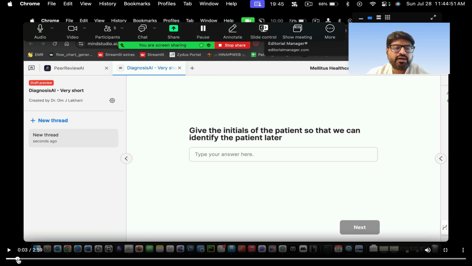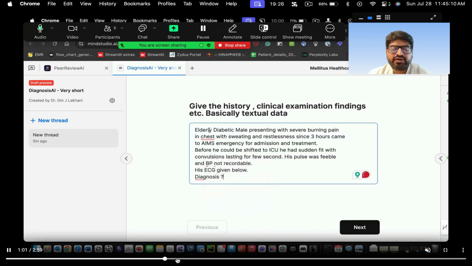Okay, so you go there, you search. Yes. Yeah. So here you go. So this is the app. Okay. So this is the diagnosis app. So what you do here is it's a step-by-step process. So you first start with the patient details, just basically to identify the patient. Then you add the clinical history, clinical examination, and basic textual data.